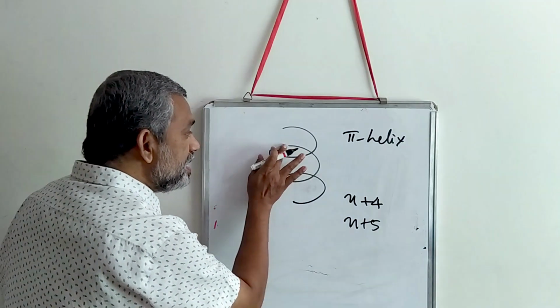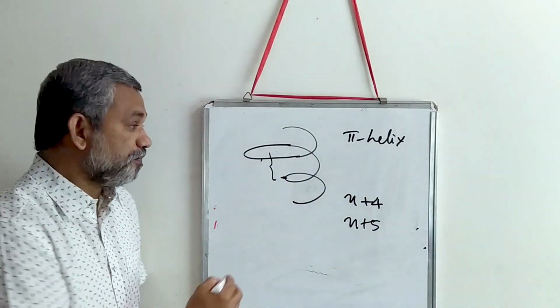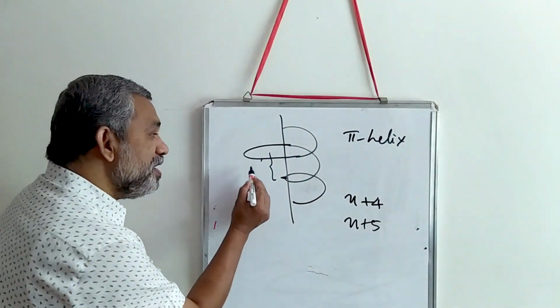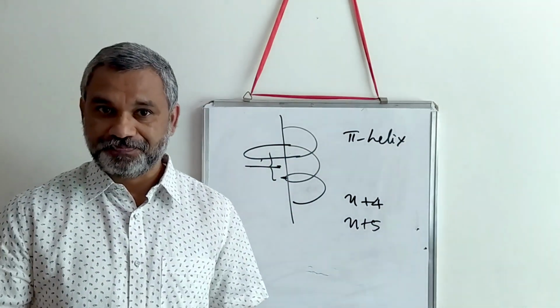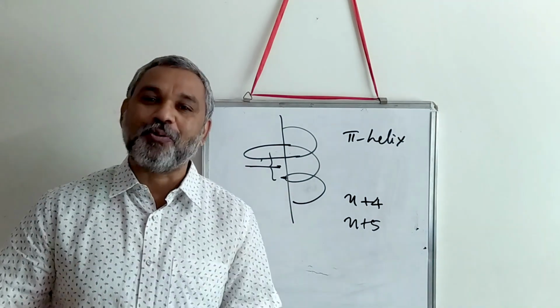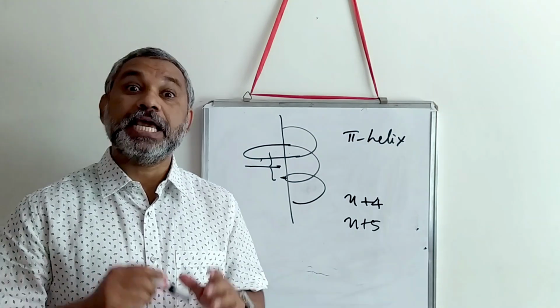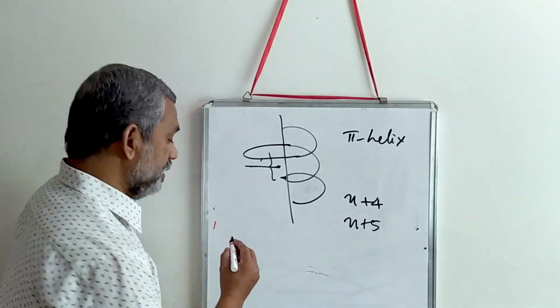You can see that here I am adding, so therefore this portion will bulge out. This is the normal diameter and one ring will be slightly larger. It will bulge out. Because of this bulging out, this is known as either pi helix or alpha bulge. It is also known as alpha aneurysm.